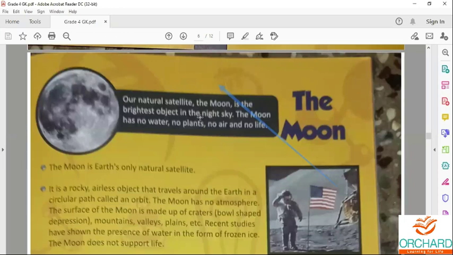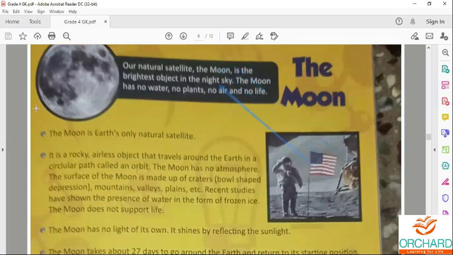In the night sky, you will be able to see the moon. It changes its shapes. Is life possible on the moon? No, because the moon does not have any water, air, or plants to live. So life is not possible on the moon.